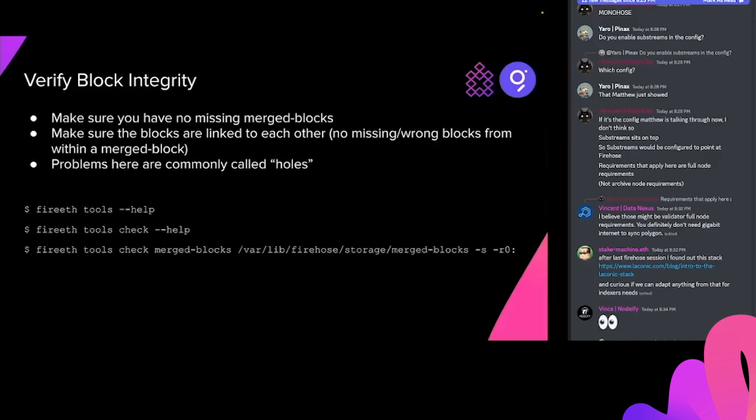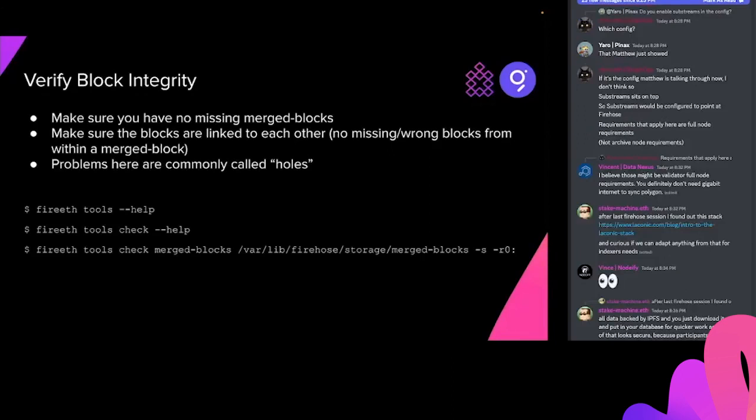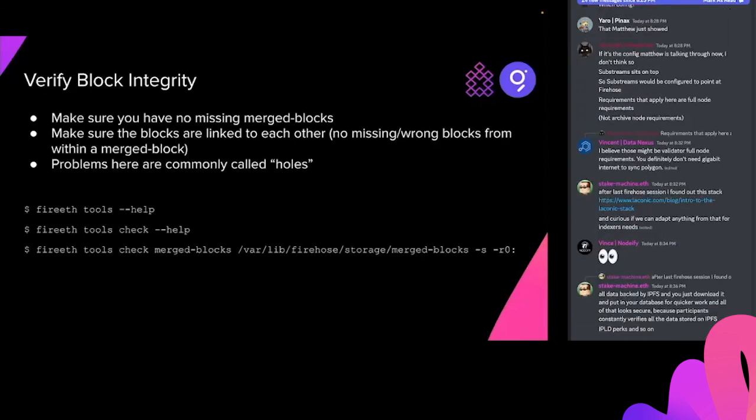You can run this command on only a segment of the blocks, or you can run it on all the blocks. If you just want to check that all the blocks are there, but not check the integrity of the blocks themselves, you can leave off the -s flag. But I definitely recommend checking that you actually have a valid set of blocks, that they all link one to the next. Next.